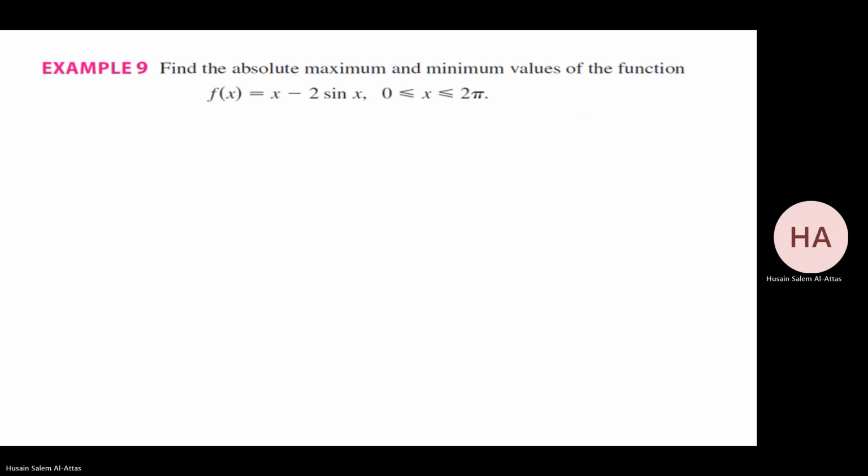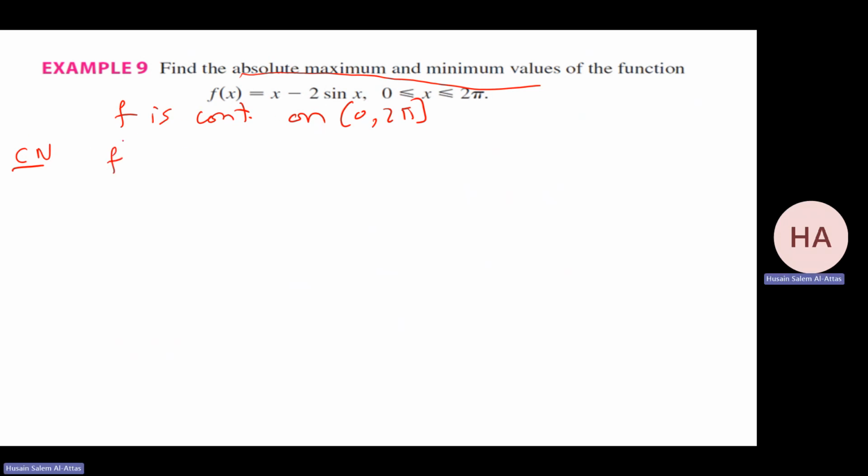Okay. I will do more examples. Find absolute maximum, absolute minimum of this function. So first we need to specify f is continuous on this closed interval. So check critical numbers. We'll find f prime. It will be 1 minus 2 cosine x. Now we need to check f prime at c, which is 1 minus 2 cosine c. Make it equal to 0. That means cosine c equals half.